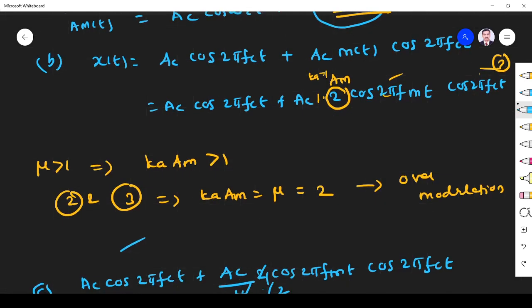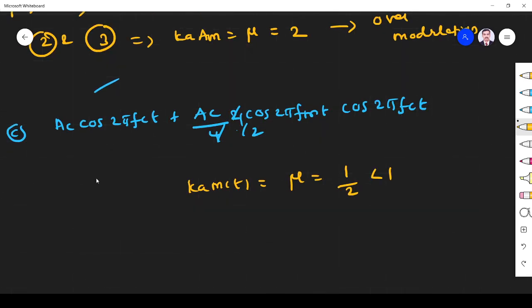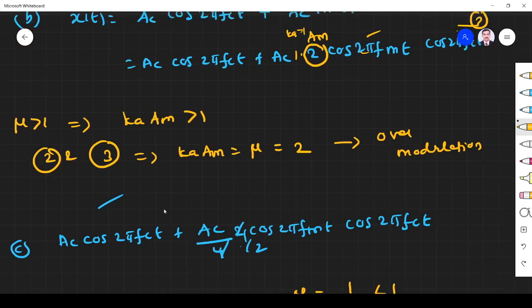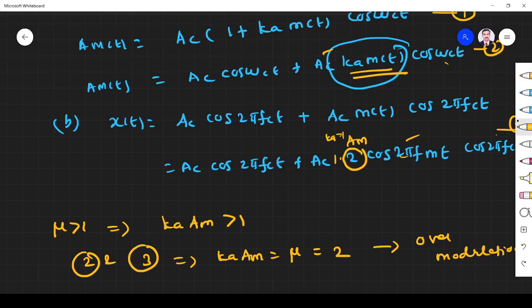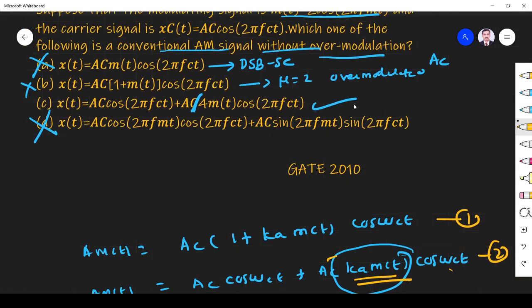Alright, so remaining things are 2 pi fct. So Ka Am is equal to what? Mu, that is 1 by 2, which is less than 1. Mu less than 1 means it is not over modulation, it is under modulation. So what is my answer? They are asking for the signal without over modulation. B is over modulation. This is an under modulated signal, or not over modulated signal. So option C is the right answer.